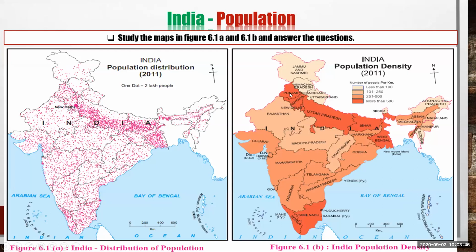So let's find these states. First is Punjab, Haryana, Uttar Pradesh, Bihar, West Bengal and Kerala and Tamil Nadu. These states have the most populated density in our country.